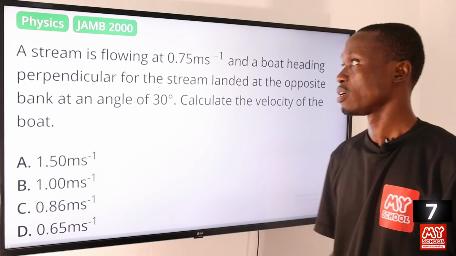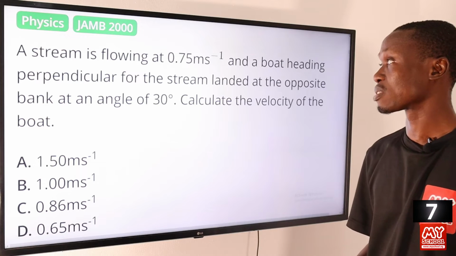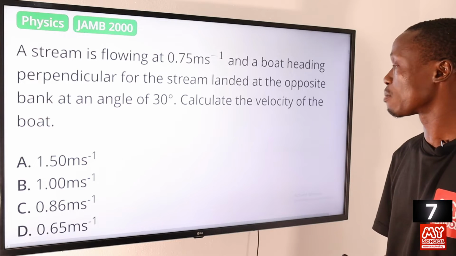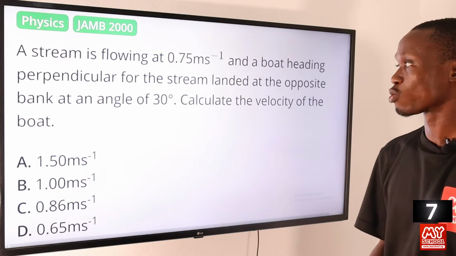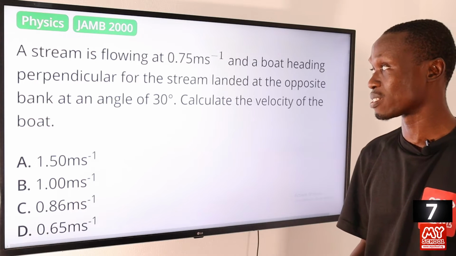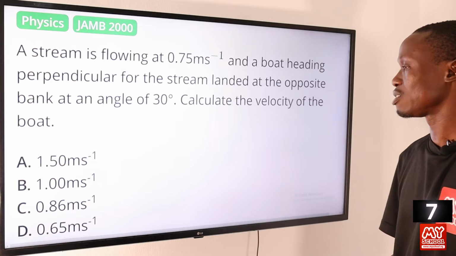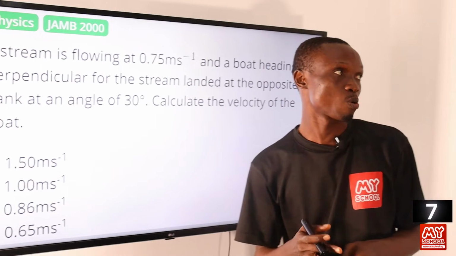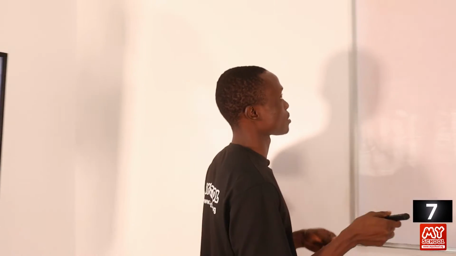Question 7. A stream is flowing at 0.75 meters per second, and a boat heading perpendicular to the stream landed at the opposite bank at an angle of 30 degrees. Calculate the velocity of the boat. So let's return back to the board to provide answer to this question.